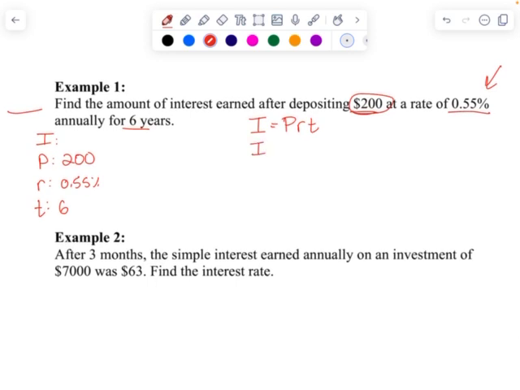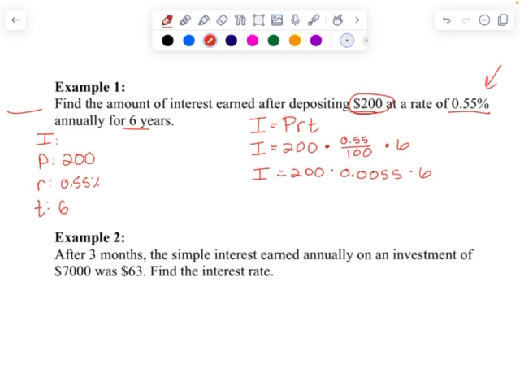And then we're going to substitute and solve. I don't have my I, so I'm going to write I. P is my principal, my 200, times rate. So it's 0.55 over 100 times 6. Okay? Now, I have to find my I. I'm going to first turn my percentage into a decimal, 0.0055 times 6.